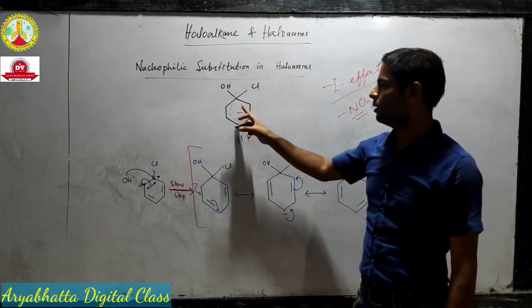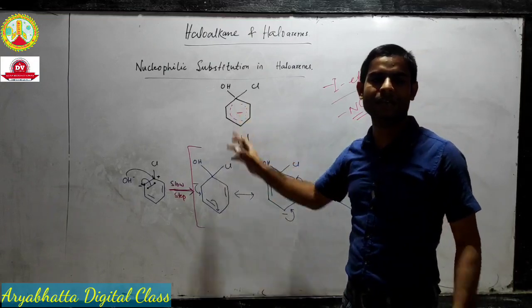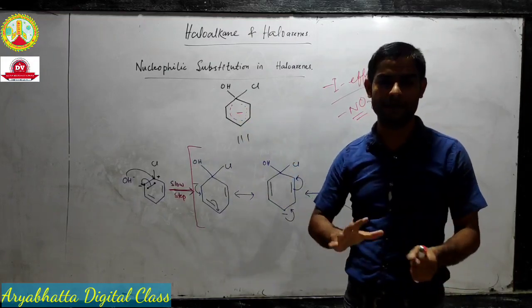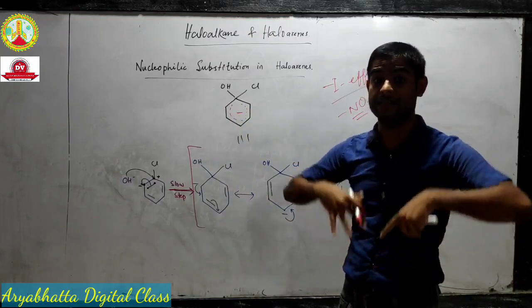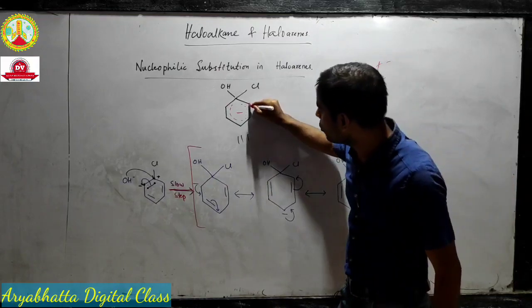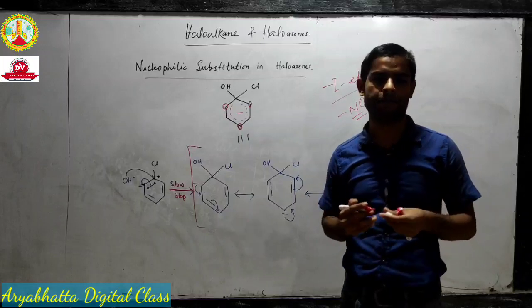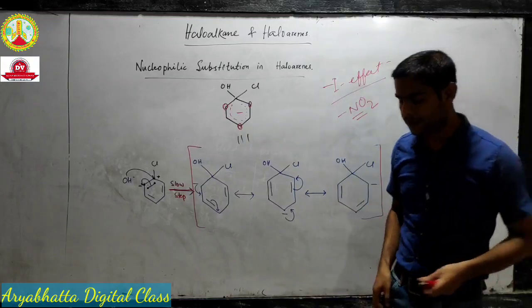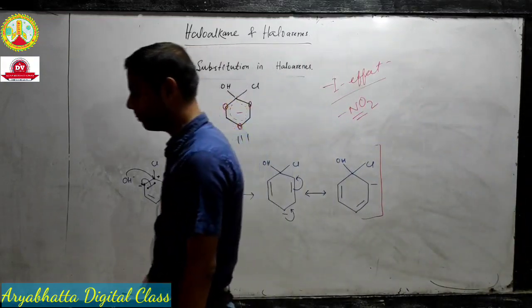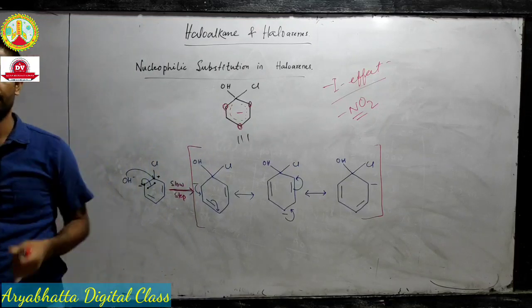That means though negative charge has been spread throughout the ring, its density around ortho and para position is higher.